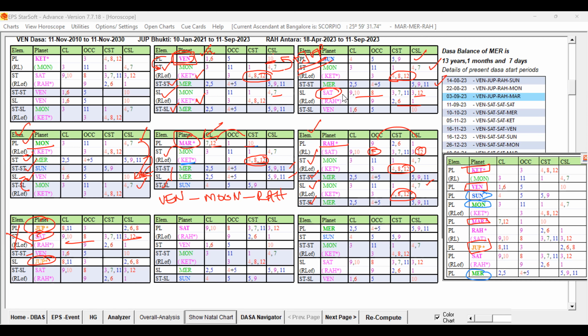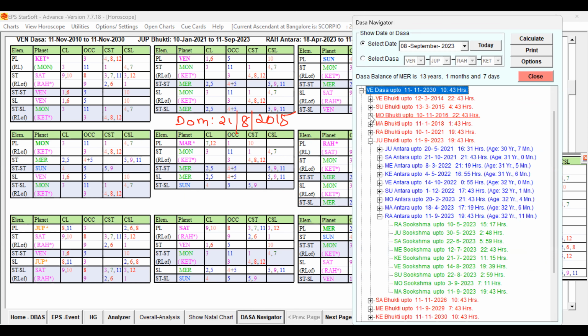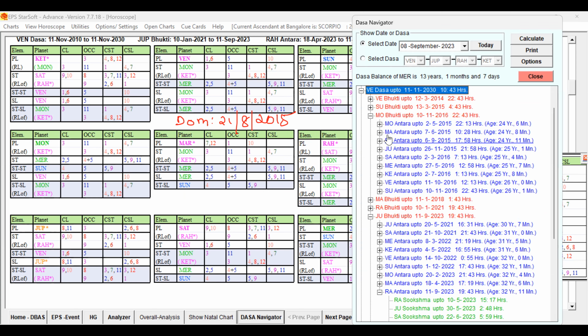The date of marriage is 21/8/2015. Let us check the period. Venus Dasa, Moon Bhukti, 21/8/2015. You see, Rahu Antra. Venus, Moon, Rahu Antra, the native got married. So the native got married during this period.